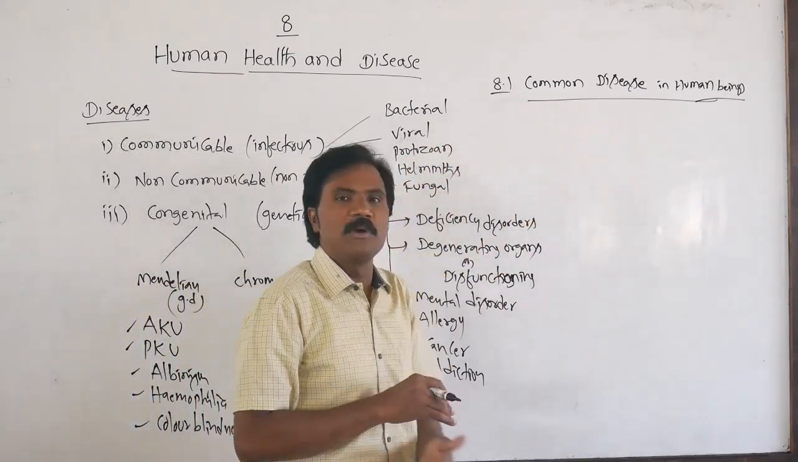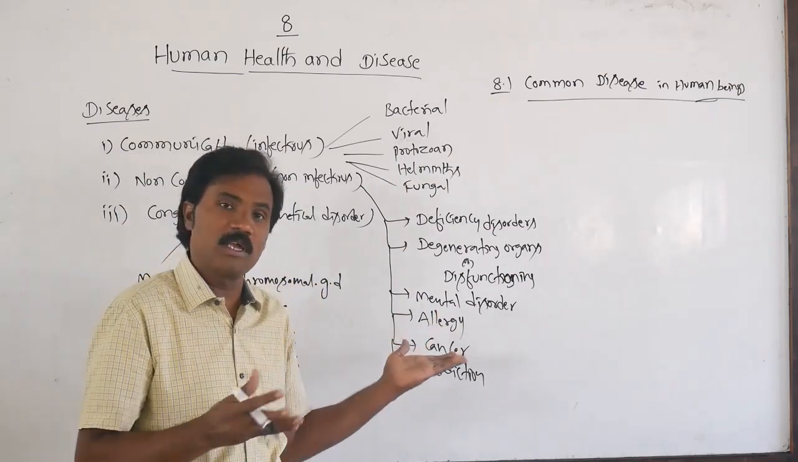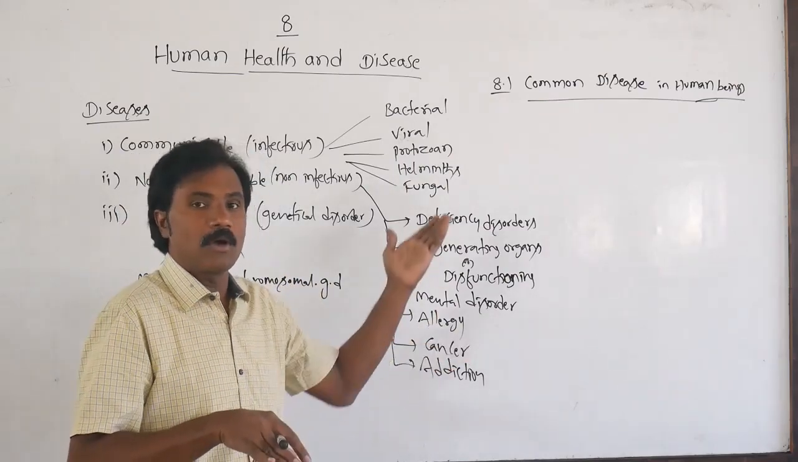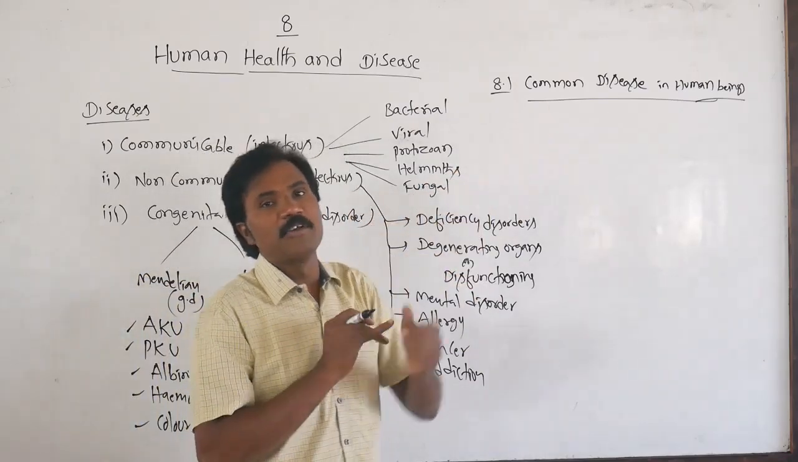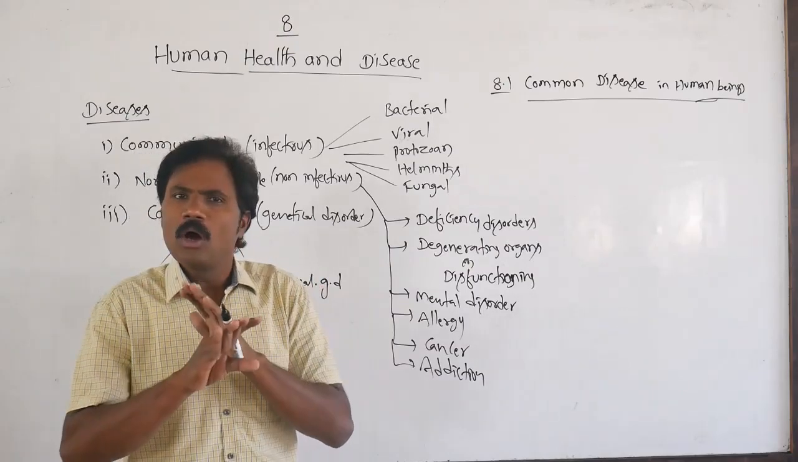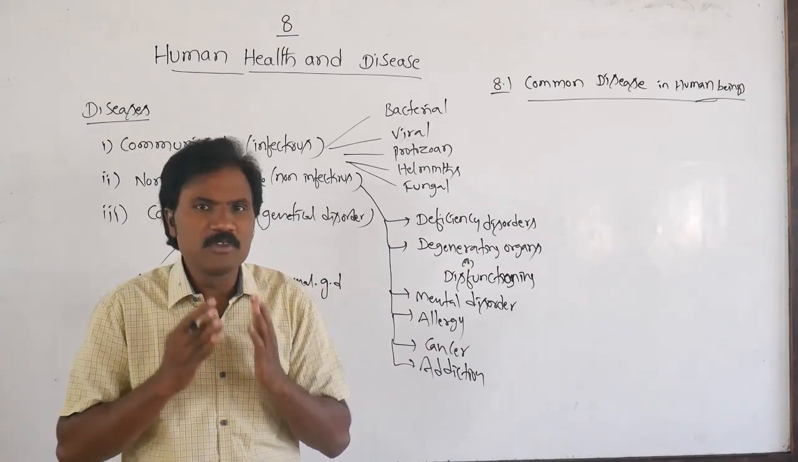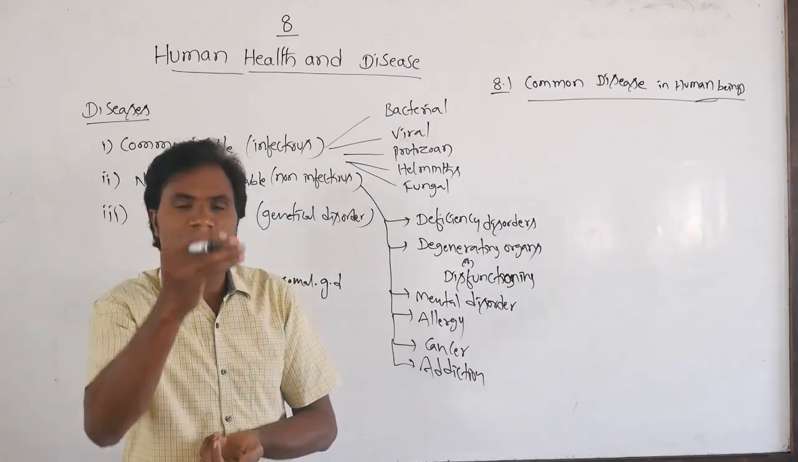Common diseases in human beings, especially infectious diseases. Non-infectious diseases are also there. But according to our book, they have given the common infectious diseases, especially how to overcome them. So all persons may not get diseases. Why? Only certain people suffer from disease; it is also one particular order.